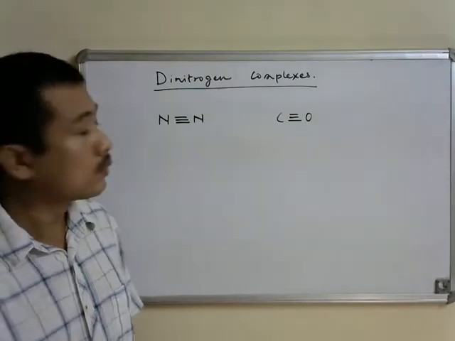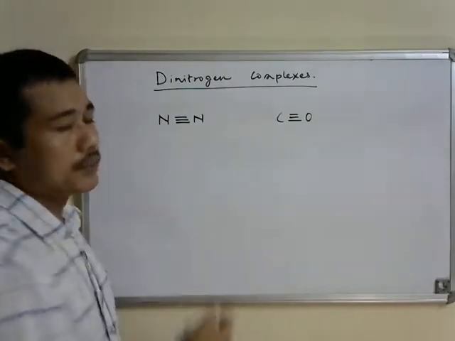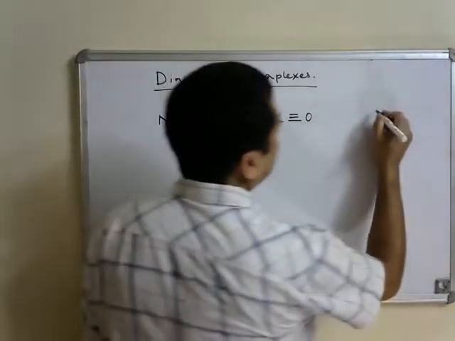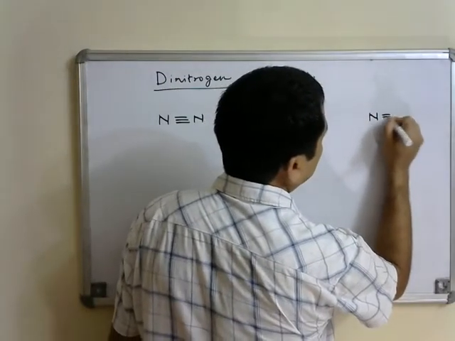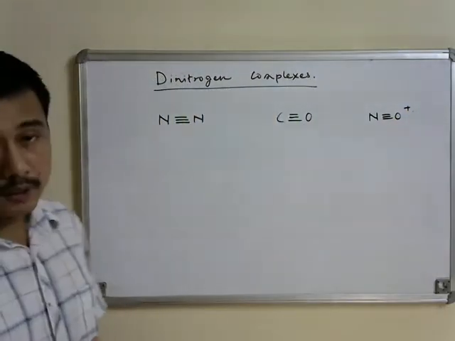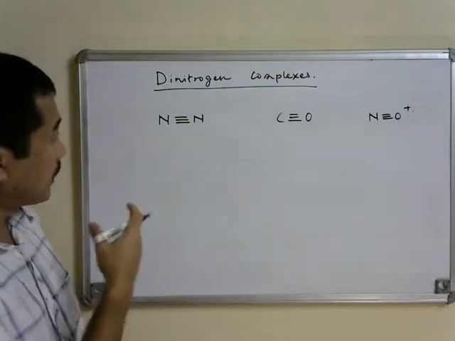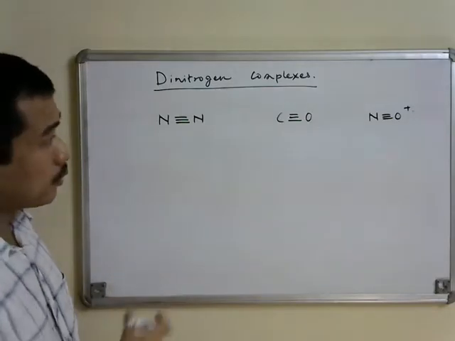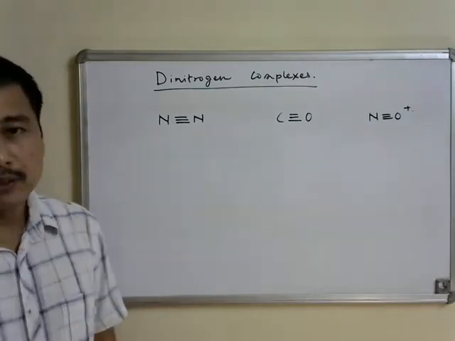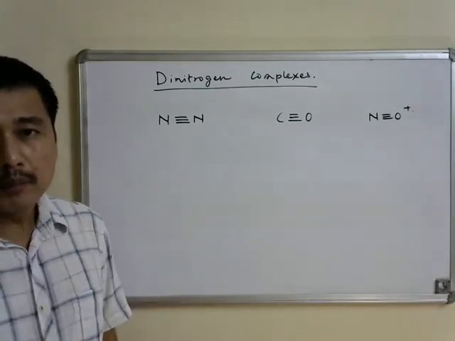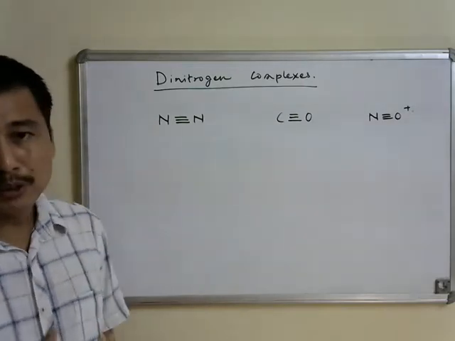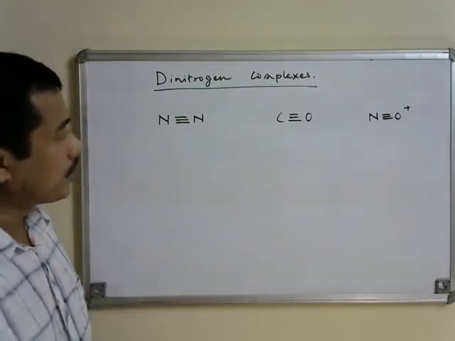So dinitrogen and carbonyl are isoelectronic, and the nitrosonium ligand, NO positive, is also isoelectronic with carbonyl as well as with dinitrogen.